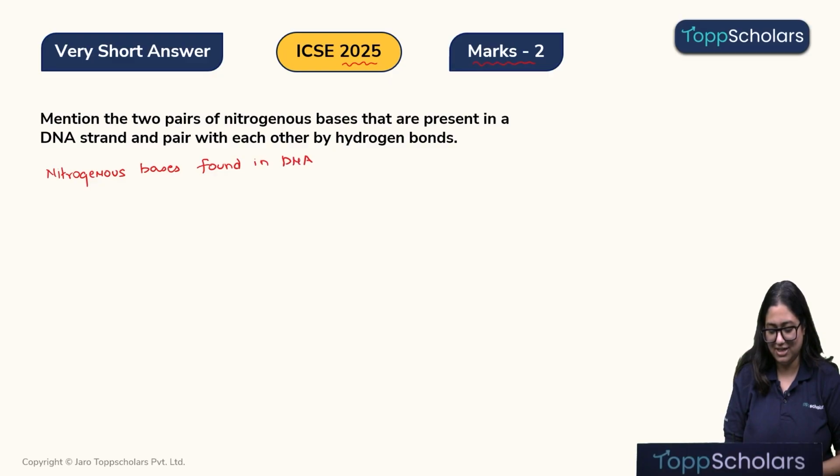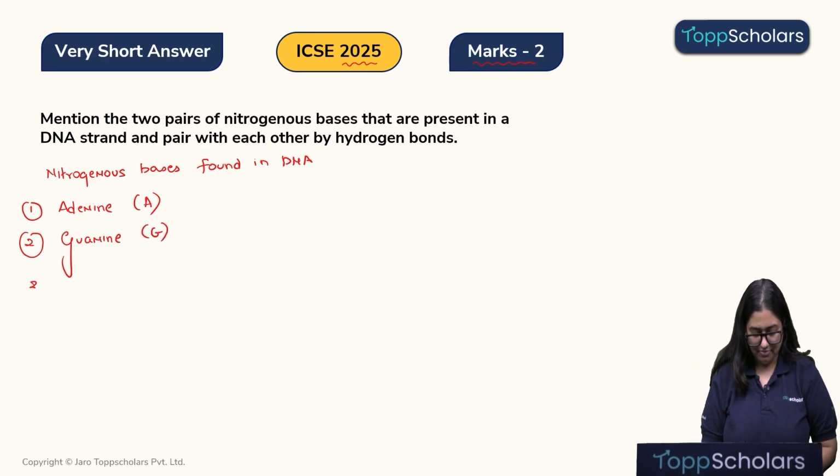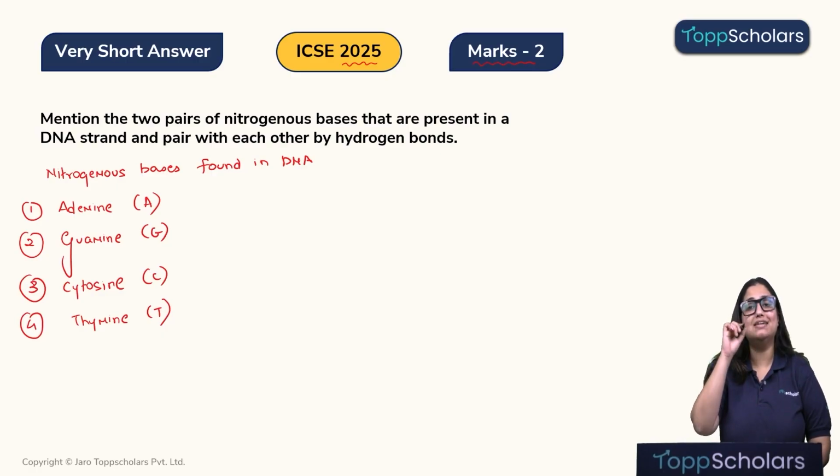Yes? Alright, so let's quickly mention. We find adenine, we find guanine, we find cytosine, and we find thymine. These are the 4 nitrogenous bases that we find in the DNA.